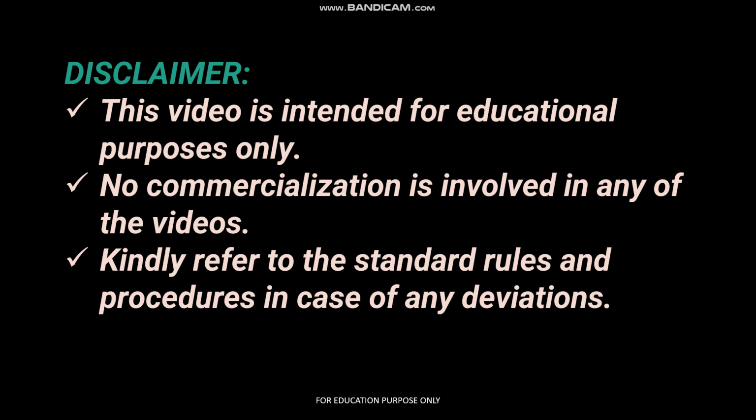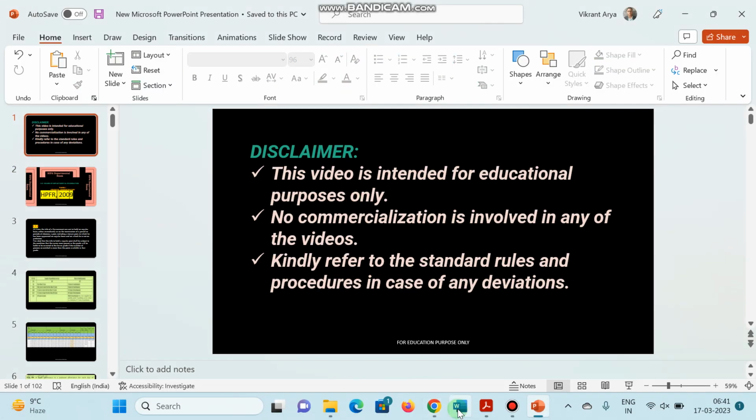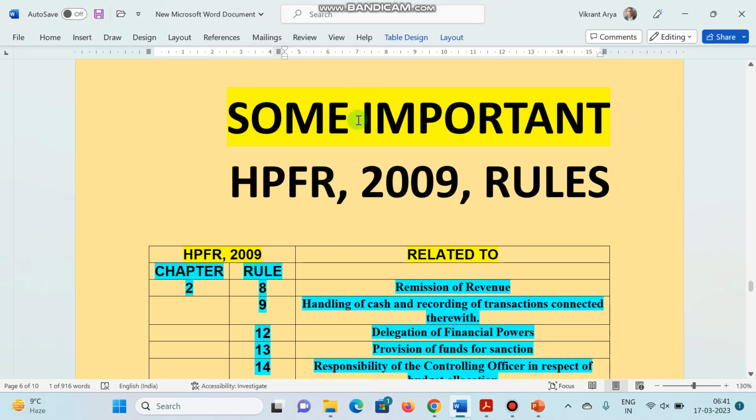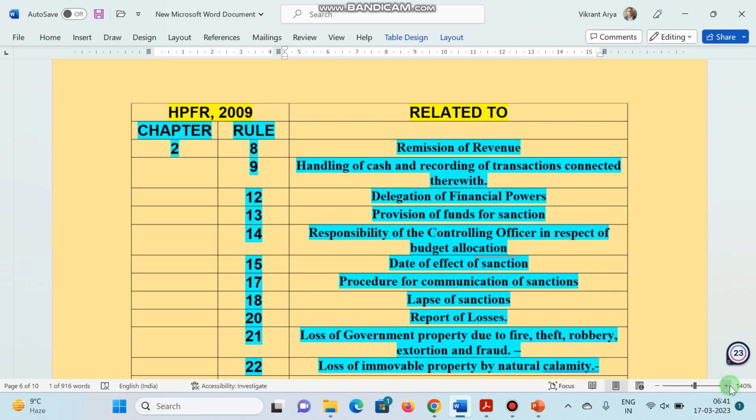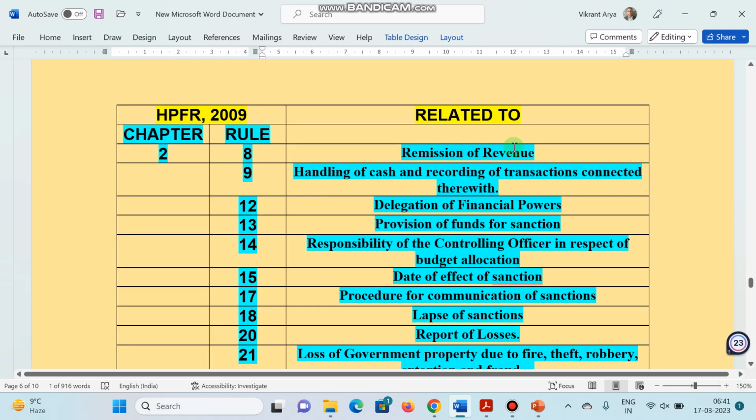So let's see some important rules of HPFR 2009. As you can see, there are some important rules of HPFR 2009. Chapter number 2, rule number 8. So first of all, we will cover rule 8, that is the remission of revenue. Rule 9 deals with the handling of cash and recording of transactions connected therewith.